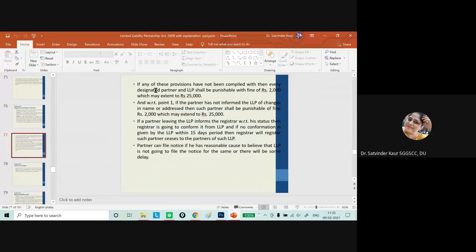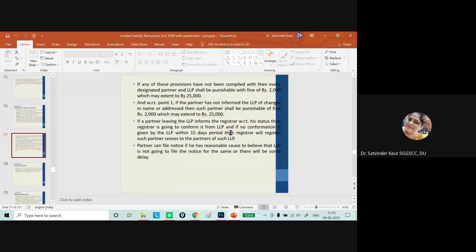Then if there is a contravention in any of these provisions, then the punishment in terms of fine is rupees 2000 to 25,000. And if a partner is leaving the LLP and informs the registrar of his status, then the registrar is going to confirm it from the LLP.